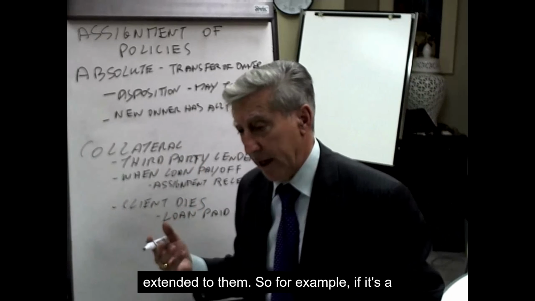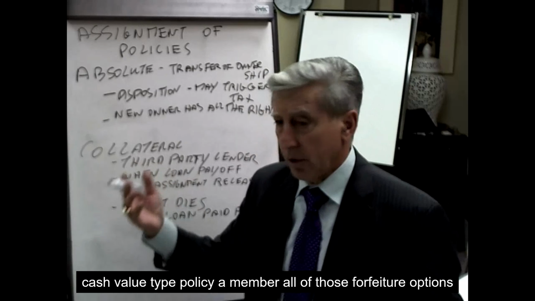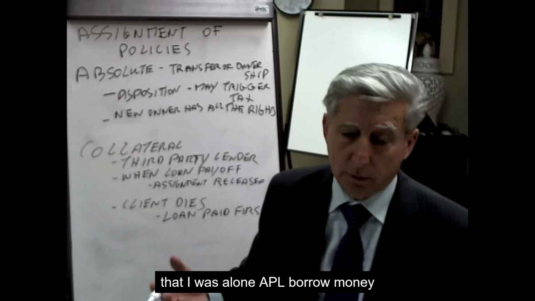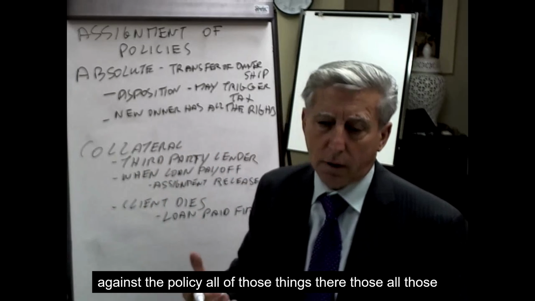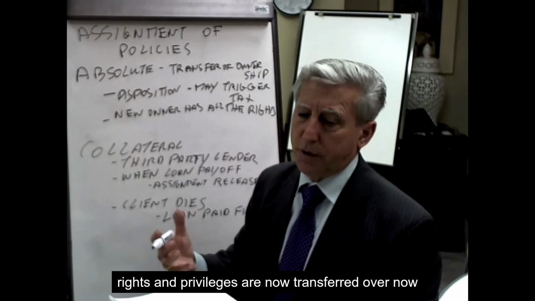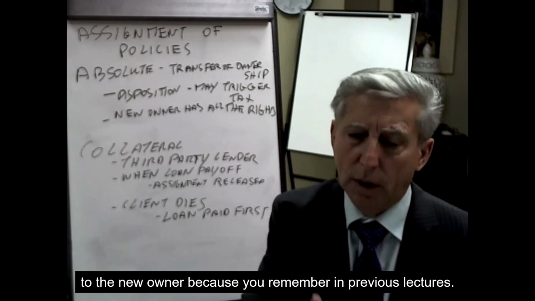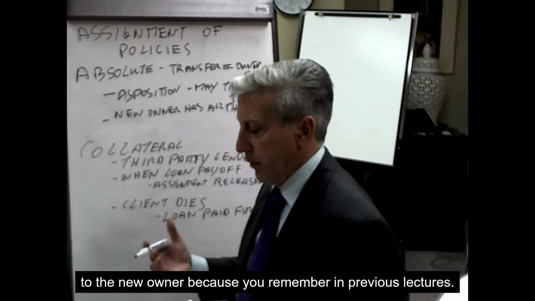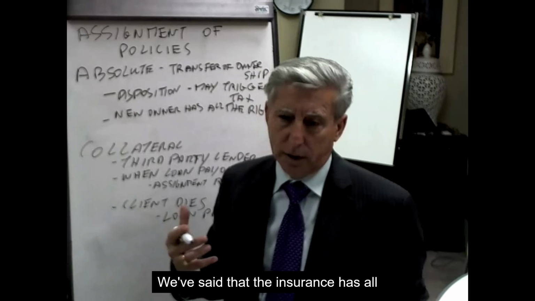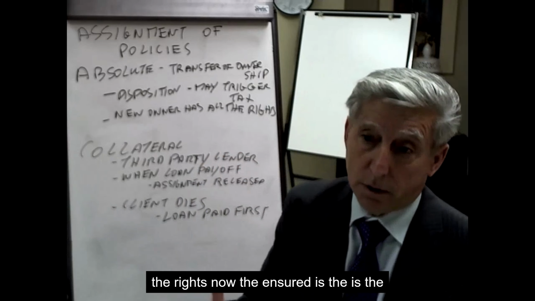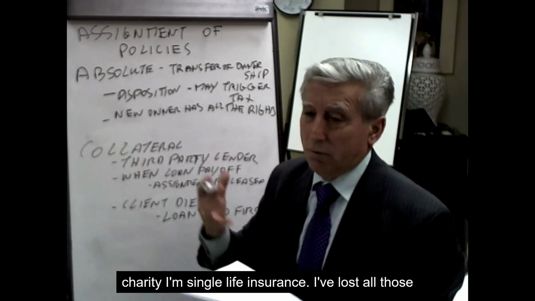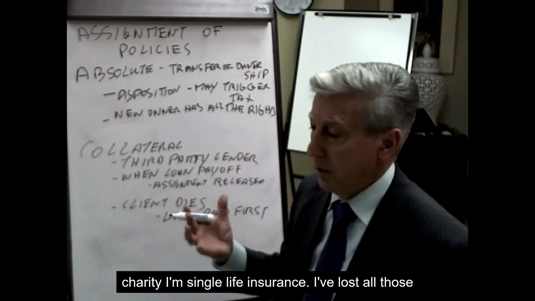So, for example, if it's a cash value type policy, remember all of those nonforfeiture options, loan, APL, borrowing money against the policy, all of those rights and privileges are now transferred over to the new owner. Because you remember in previous lectures, we've said that the owner has all the rights. Now the owner is the charity. I'm simply the life insured. I've lost all those rights.